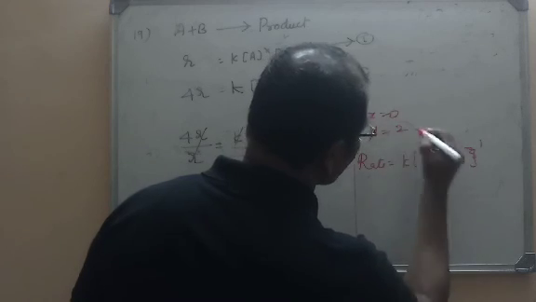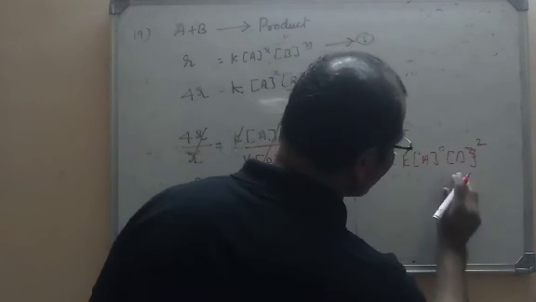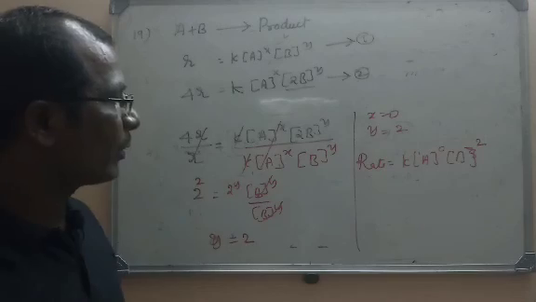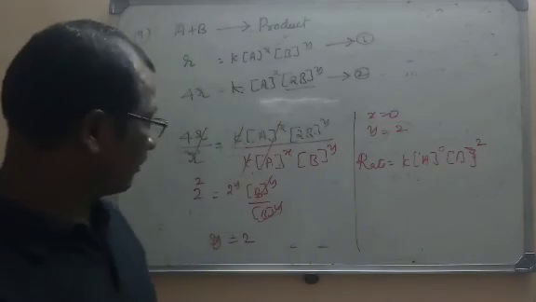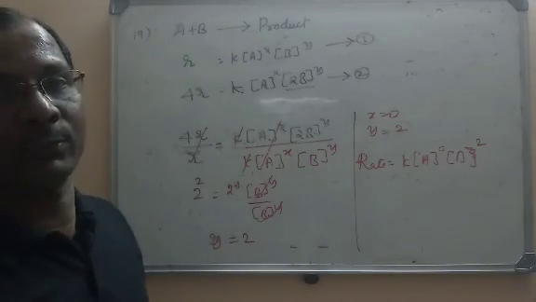Y is equal to 2 means the rate law is A power 0 and B power 2. So the overall order will be 2. Please remember that here 4 means 2 square, not 2 power 1.